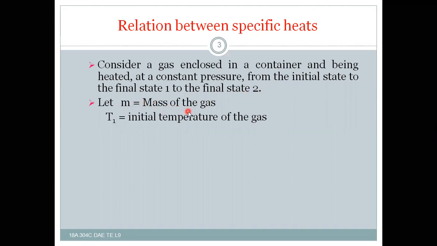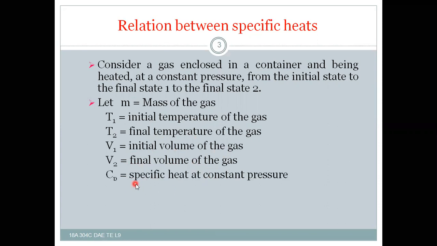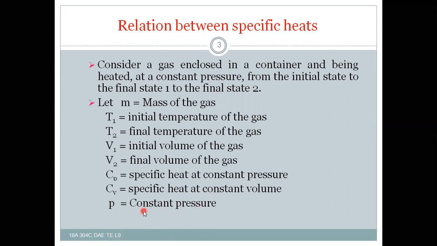Let m be the mass of the gas in kg, T1 the initial temperature of the gas in Kelvin, T2 the final temperature of the gas in Kelvin, V1 the initial volume of the gas in meter cube, V2 the final volume of the gas in meter cube, Cp the specific heat at constant pressure in kilojoule per kg Kelvin, Cv the specific heat at constant volume in kilojoule per kg Kelvin, and P the constant pressure in kilonewton per meter square or kilopascals.